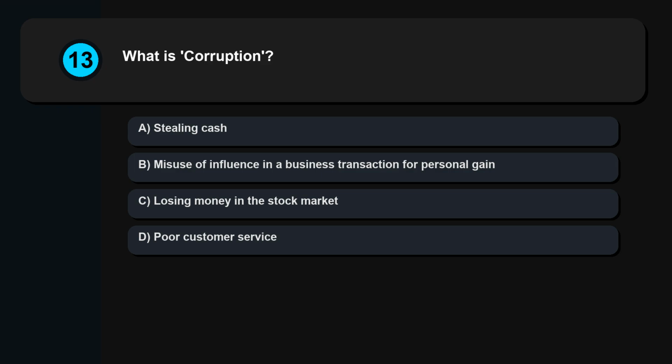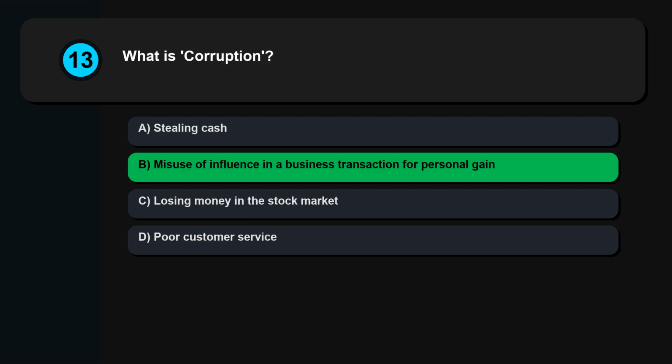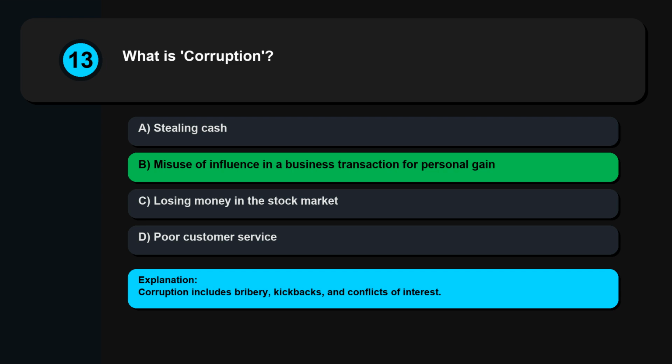Question 13. What is corruption? Stealing cash. Misuse of influence in a business transaction for personal gain. Losing money in the stock market. Poor customer service. Corruption includes bribery, kickbacks, and conflicts of interest.